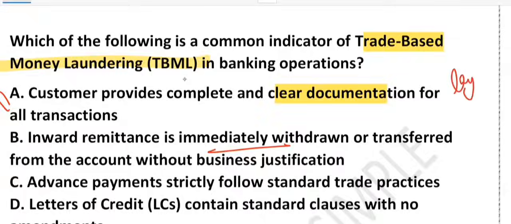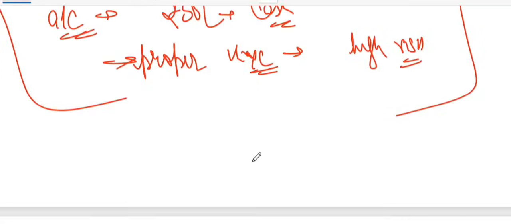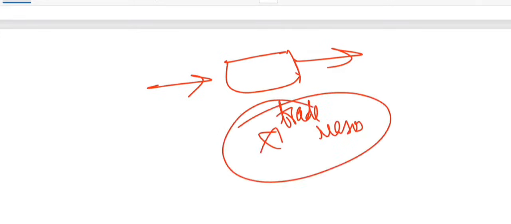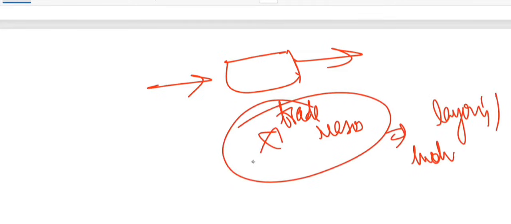Suppose this is our system, right? Money is coming into the account, and money is going out of the account immediately without a clear trade reason. There is no trade reason, right? So this clearly indicates either layering or hiding the fund. So yes, option B is the correct one.